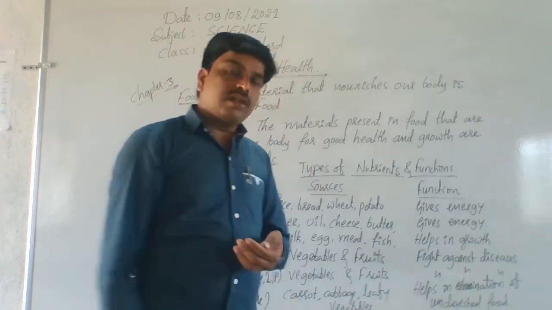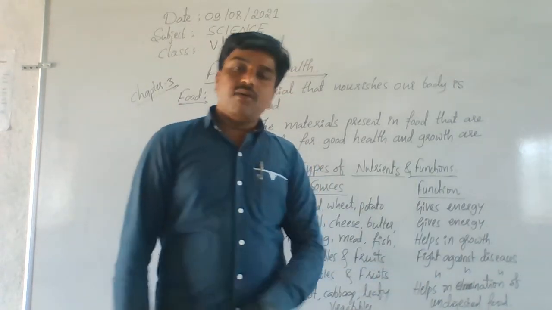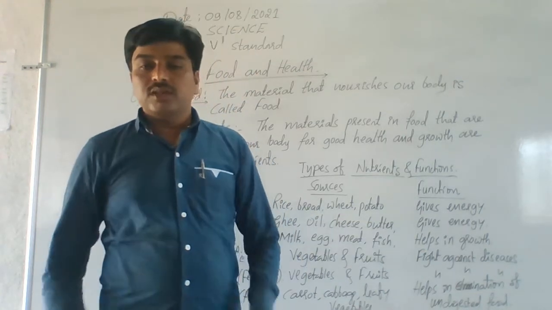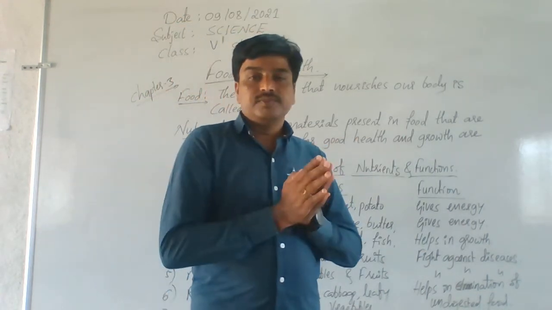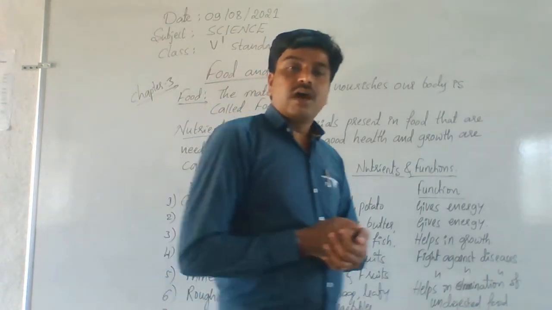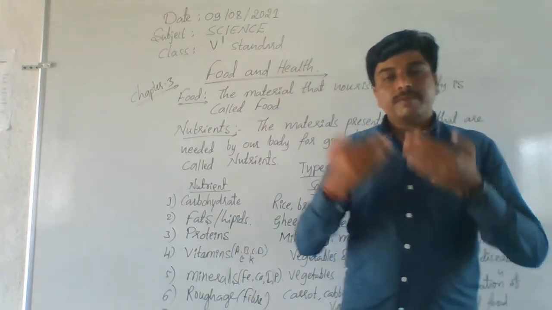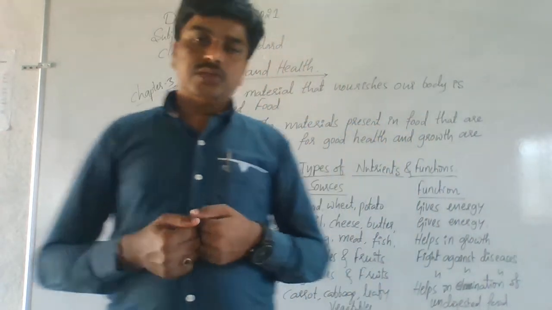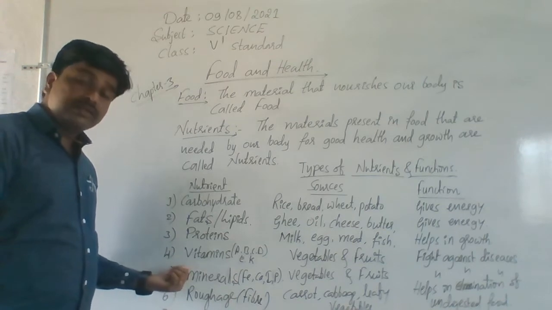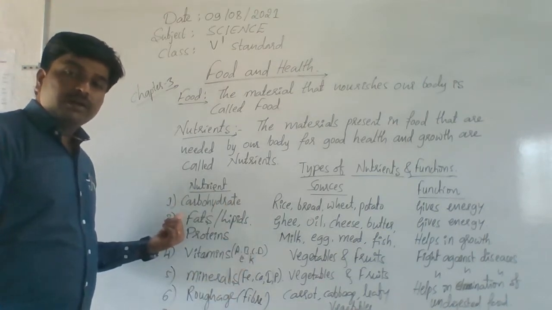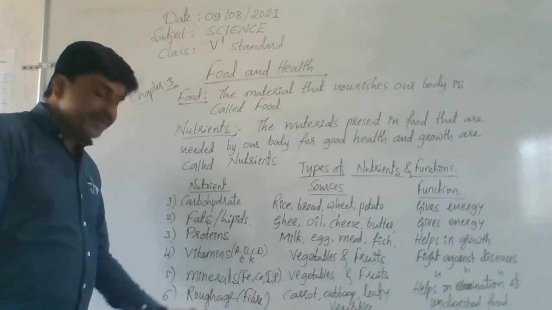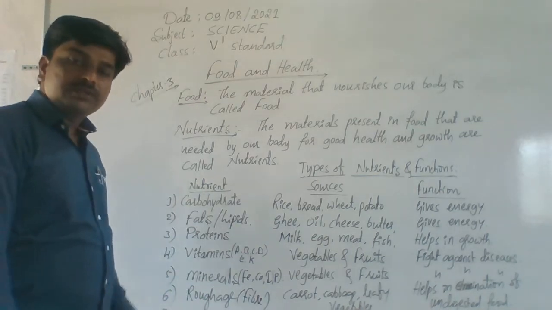That water helps in the elimination of undigested waste or food from our body. So both roughage and water help in the elimination of undigested food and waste. Total five major nutrients: carbohydrates, fats, proteins, vitamins and minerals. Along with these nutrients, our body also needs roughage and water. Understand, students?